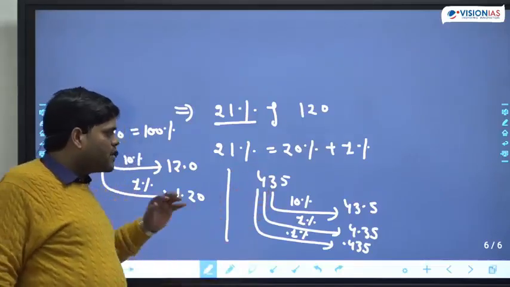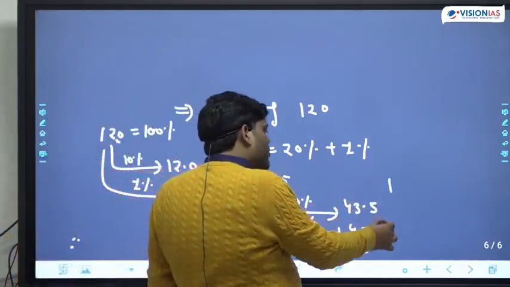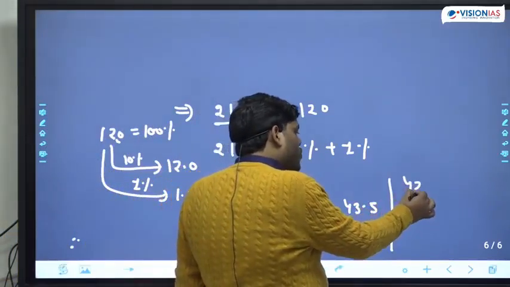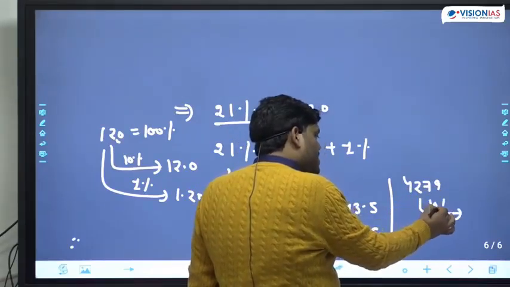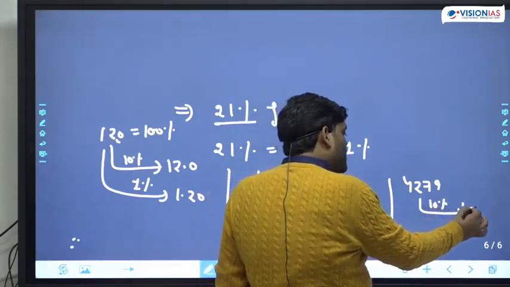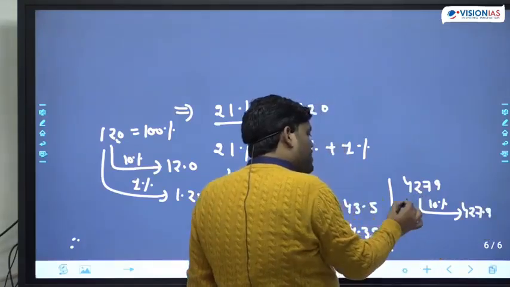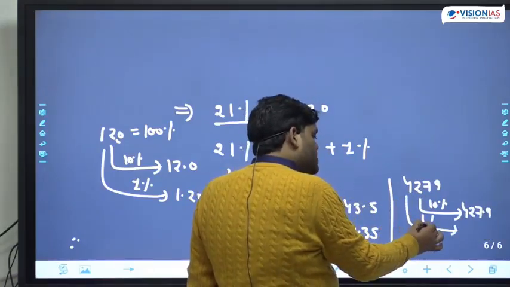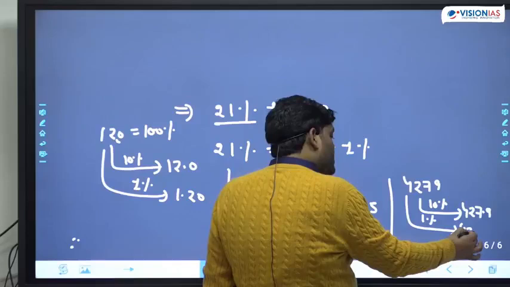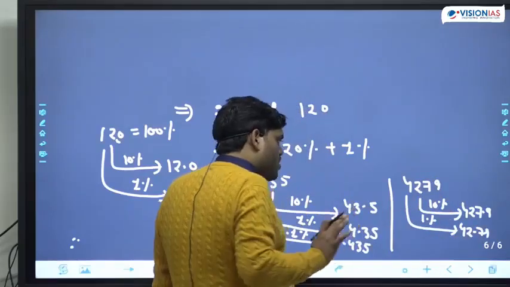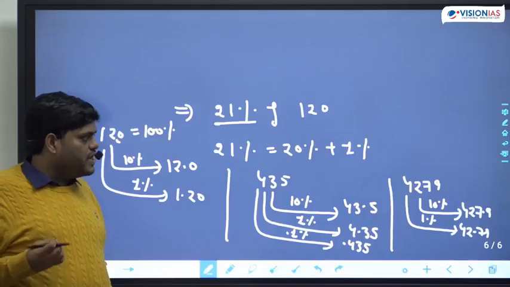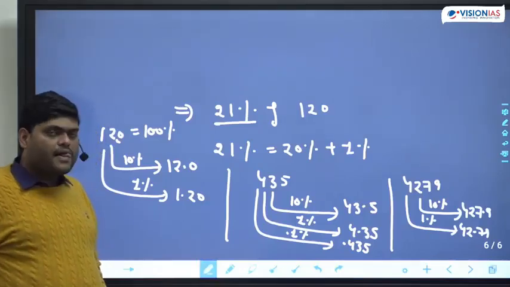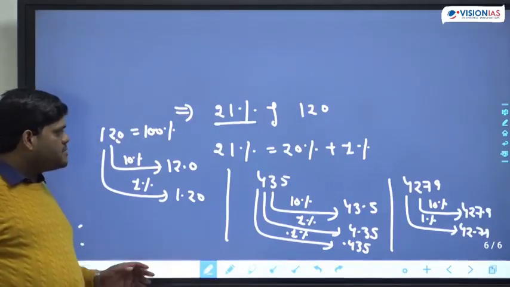So this will go on for any number. Suppose the number is 4279. What is 10% of this number? 10% of this number becomes 427.9. What is 1% of this number? This becomes 42.79. This will go on always like this only.